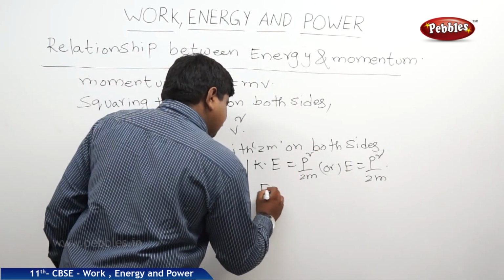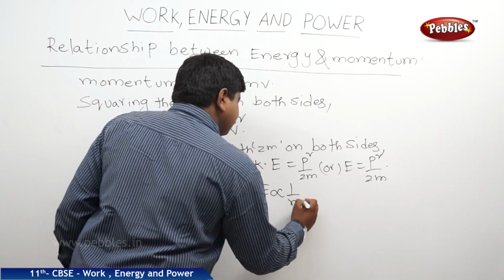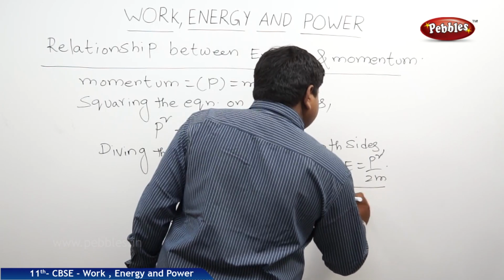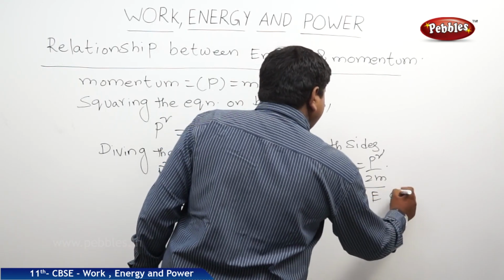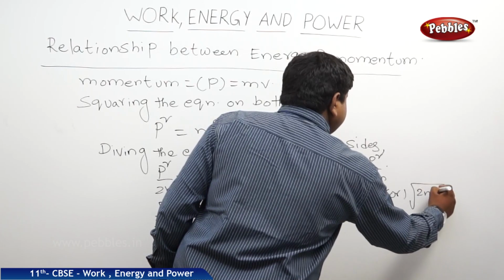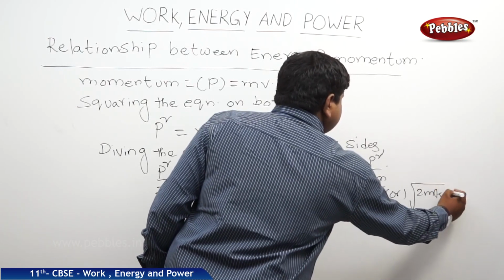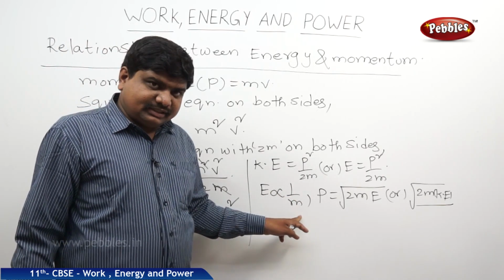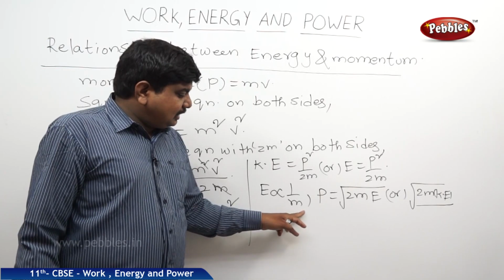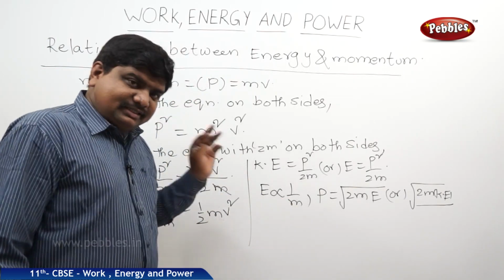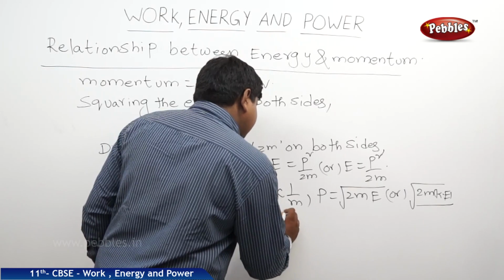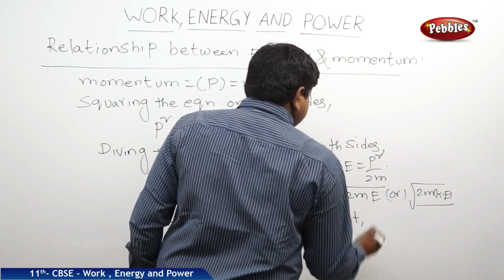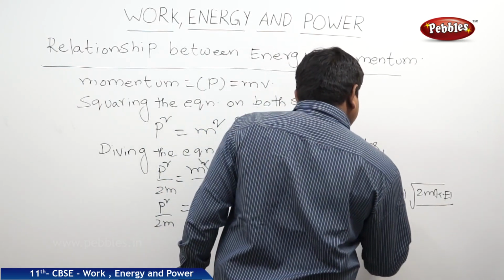From this expression we can write that energy is inversely proportional to mass, and momentum is equal to square root of 2mE or 2mKE. So energy is inversely proportional to mass. Where momentum is constant, the lighter mass object has high energy. If p is constant, lighter mass has high energy.